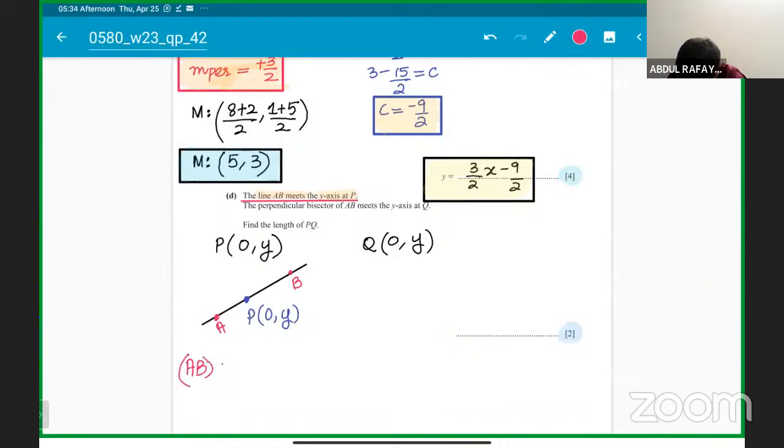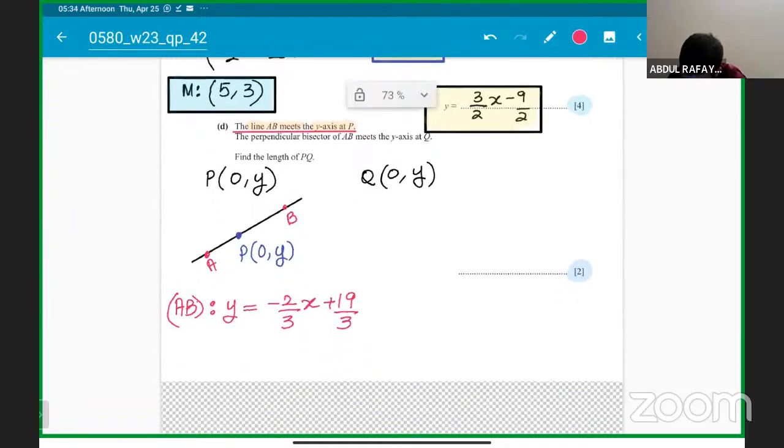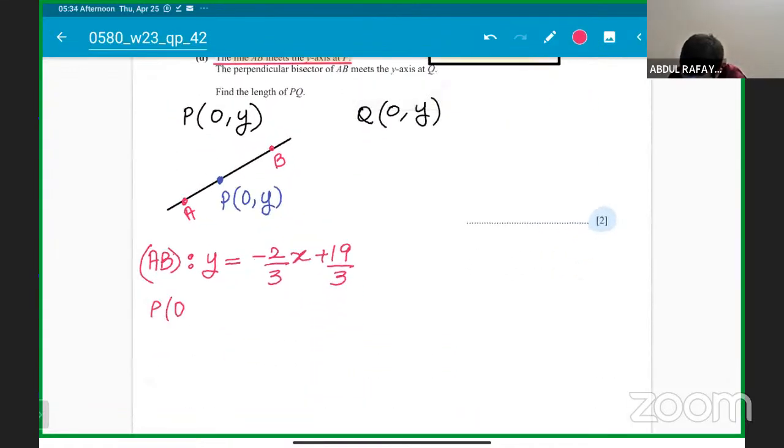The equation of AB that I am putting in front of you is y is equal to -2/3x plus 19/3. So if we already know that we have to find the coordinates of P where x is 0, and y we have to find. So y value will be when x is 0. So P's coordinates will come to students 0, 19/3.